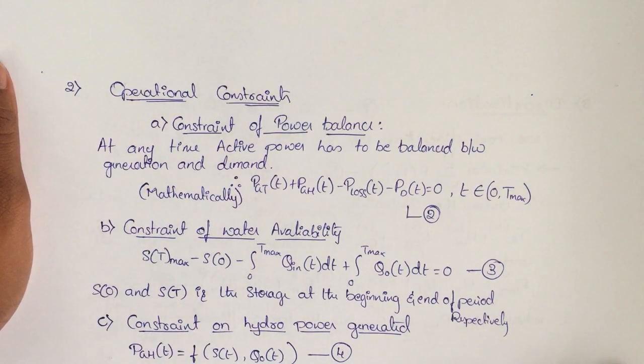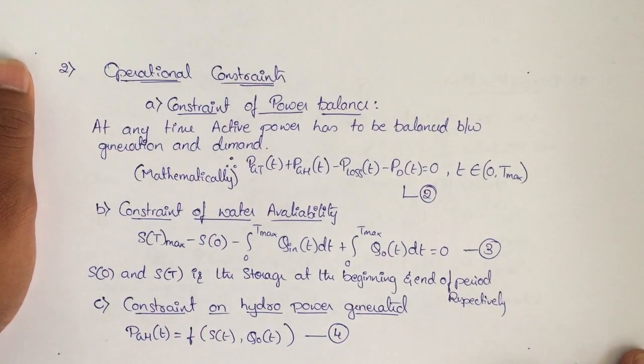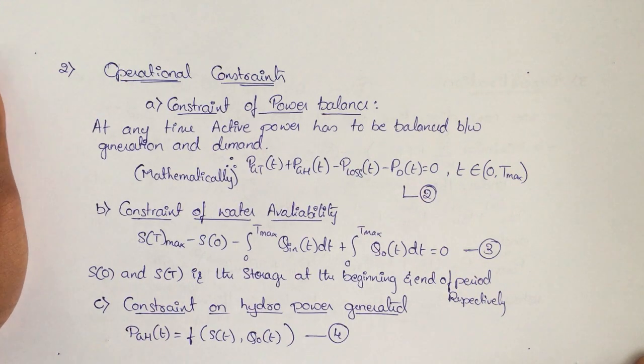After the mathematical formulation of our objective function, next we are going to take up the operational constraints. What are all the constraints that we come across in hydrothermal scheduling?